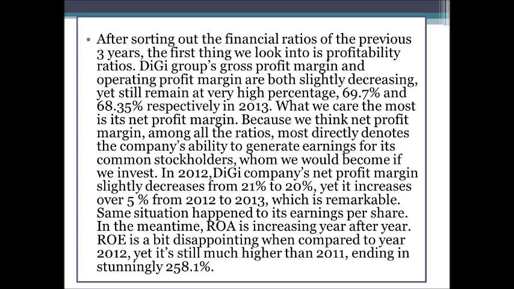What we care the most is its net profit margin, because we think net profit margin among all the ratios most directly denotes the company's ability to generate earnings for its common stockholders, whom we would become if we invest. In 2012, DG Company's net profit margin slightly decreases from 21% to 20%, yet it increases over 5% from 2012 to 2013, which is remarkable.